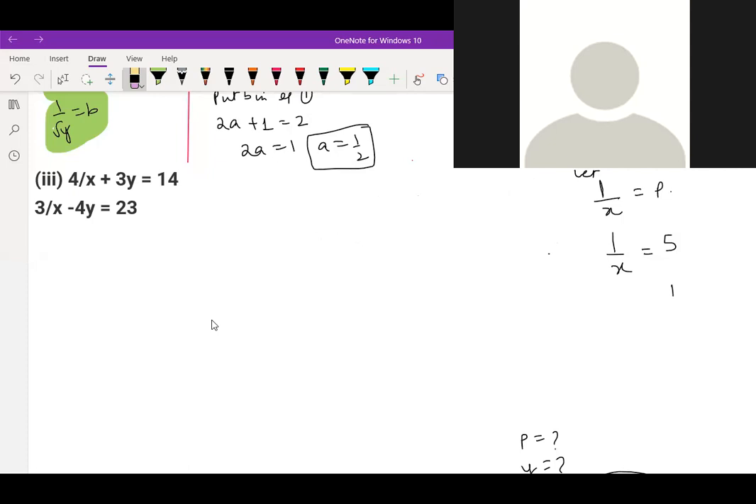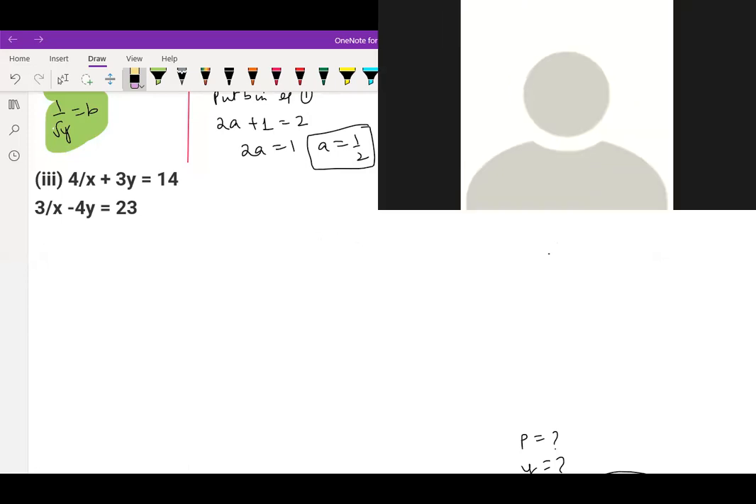And those who are not able to solve at all, raise your hand so that I can start solving here itself. Those who are not getting how to solve.